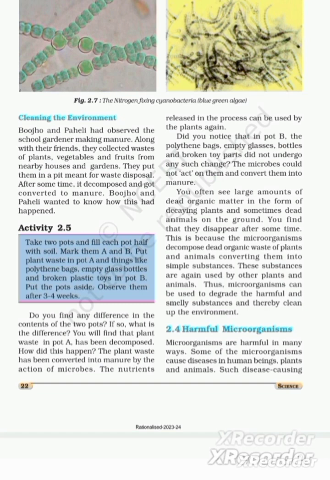Activity 2.5. We will be explaining to Bujo and Paheli how this has happened. Before that, for knowing more about that, we are going to study what is activity 2.5. Take two pots and fill each pot half with soil. Mark them A and B. Put plant waste in pot A and things like polythene bags, empty glass bottles, and broken plastic toys in pot B.